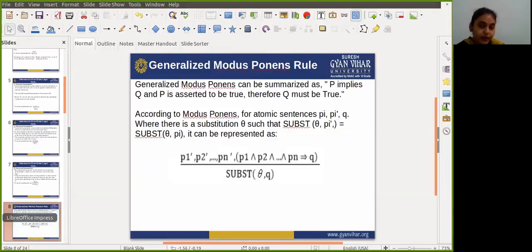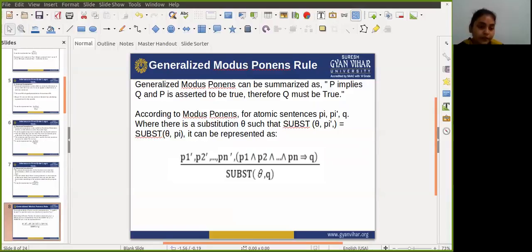Next one is the generalized modus ponens rule. Generalized modus ponens can be summarized as: P implies Q and P is asserted to be true, so therefore Q must be true.